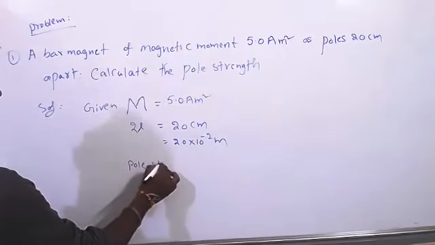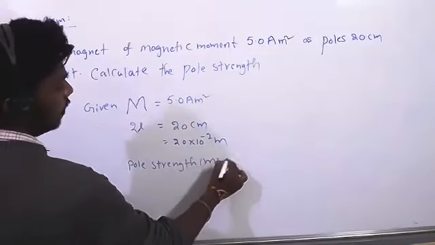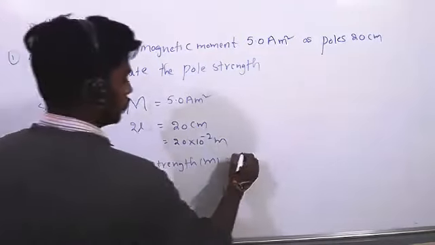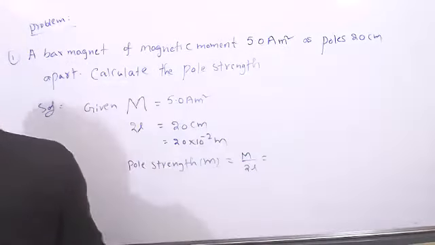Pole strength small m equals capital M by 2L. Capital M we know is 5.